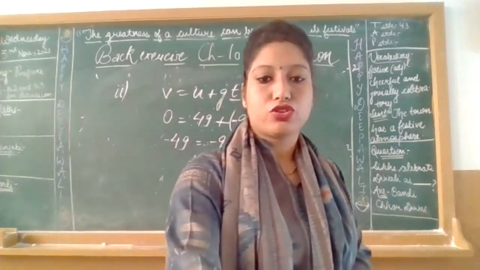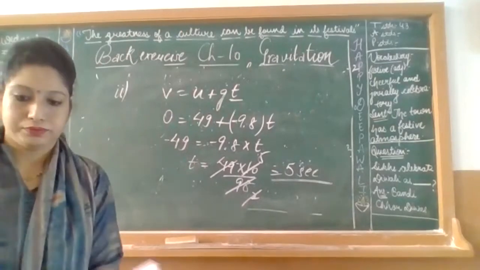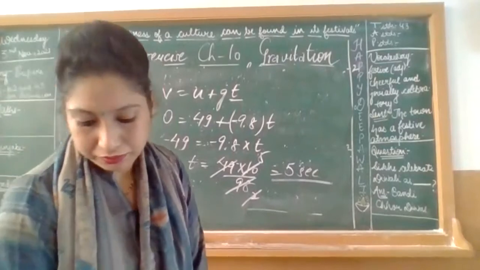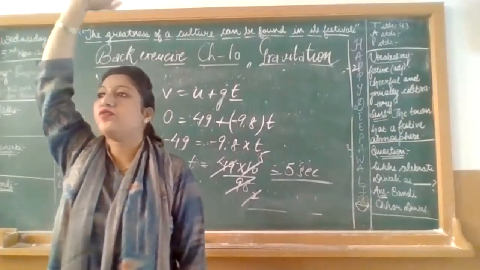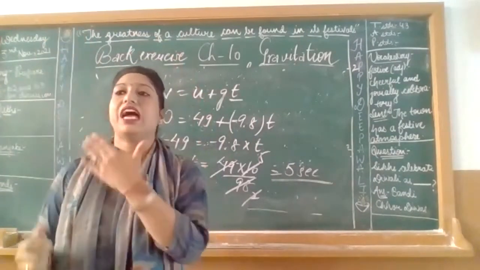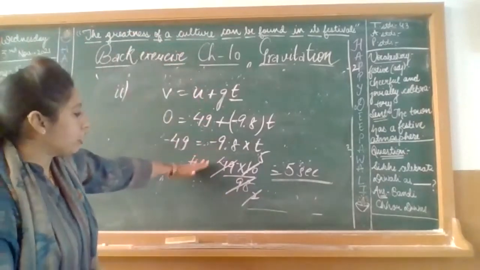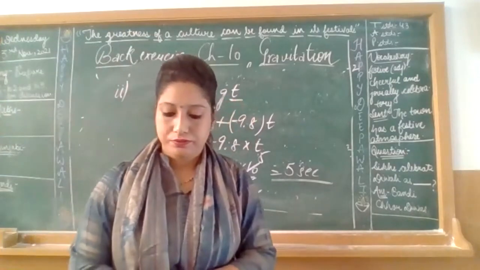Let's focus on the next question, please. Please note it down. Let's move on to the next question. For the maximum height it has taken 5 seconds. So how much will it take to come back? 5 plus 5, that will be equal to 10 seconds. After noting this down, please write down one line at the bottom.